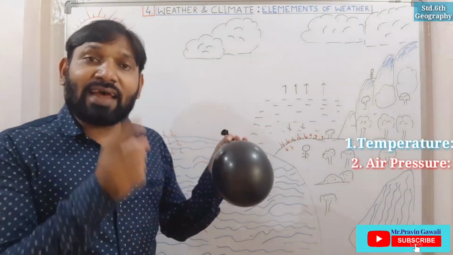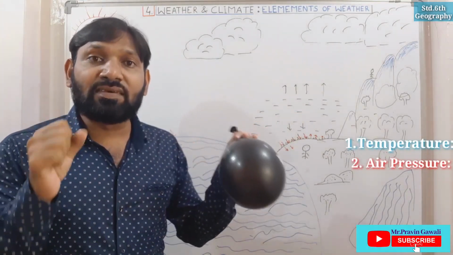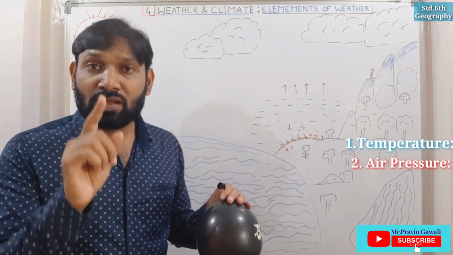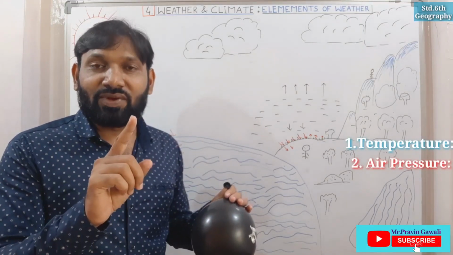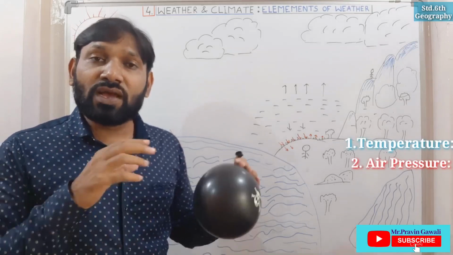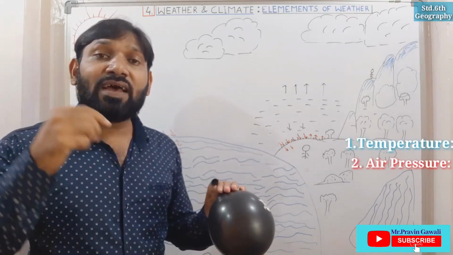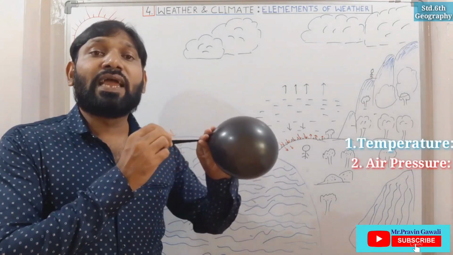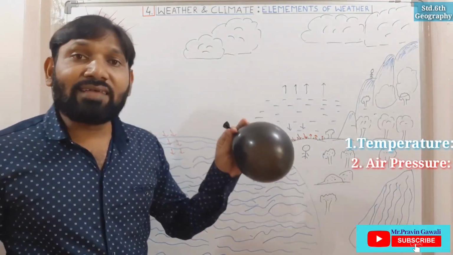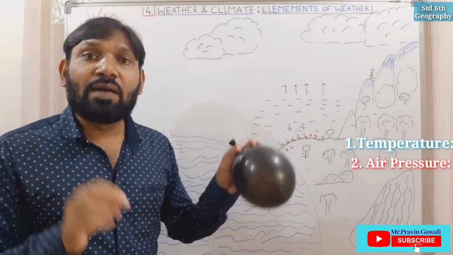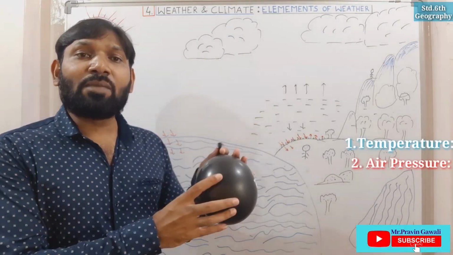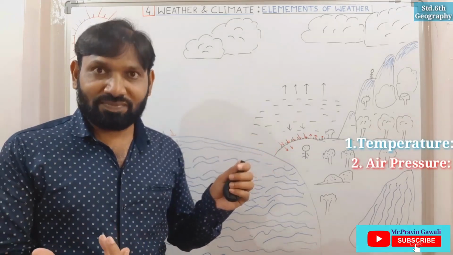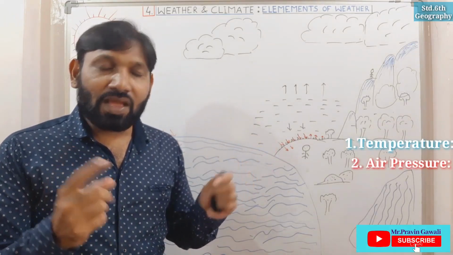The air inside the balloon has dense molecules. Molecules means what, student? More than two atoms together become a molecule. So here the air pressure pushes from inside, and because of that the balloon becomes inflated. It means that air has pressure. Now the air will come out. Why? Because of the pressure. Understood student? Very good.